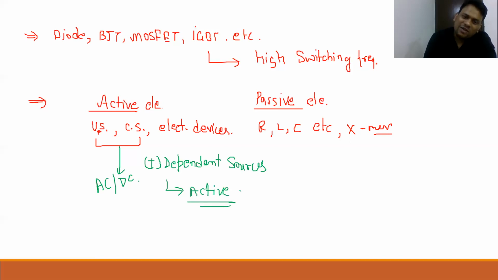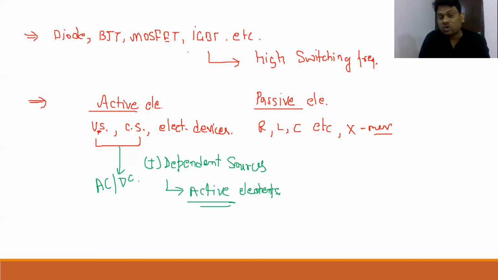As I told you, in the electronics field a diode is called a passive element, whereas BJT, MOSFET, and IGBT are called active elements. When you do small signal analysis, in that analysis you can easily find dependent sources inside the body of a BJT, MOSFET, or IGBT.